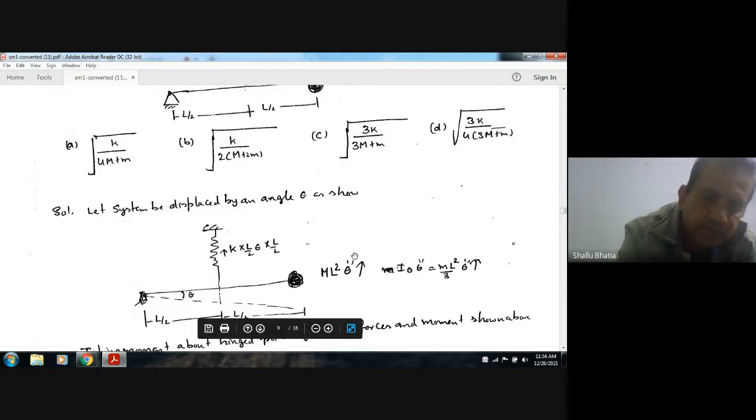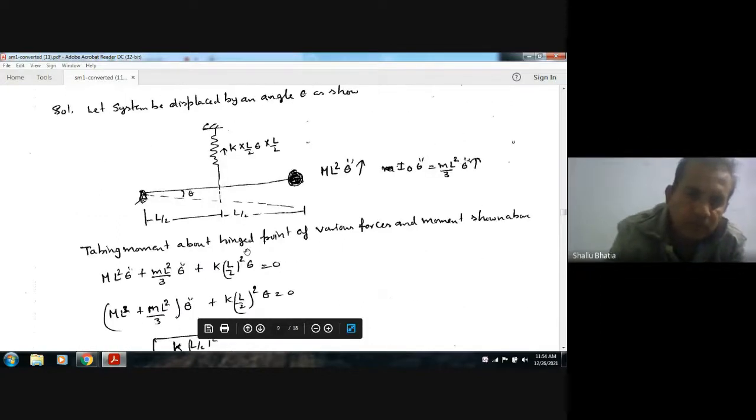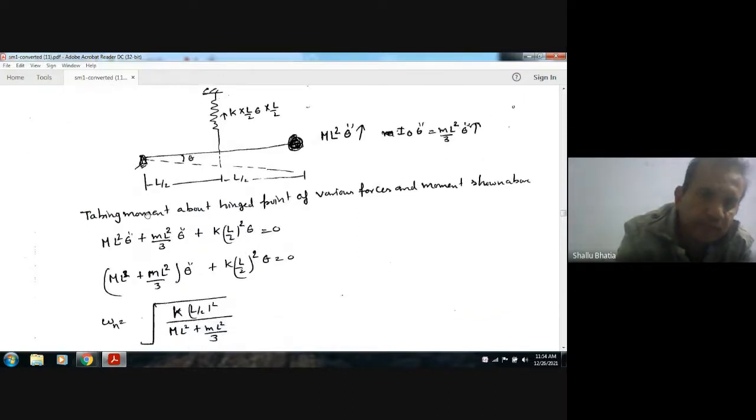Okay, and the inertia torque due to this load is I theta double dot, or ml square by 3 theta double dot. Due to the force acting on the spring, the torque is kl square by 2 theta. Okay, that is force, and this is angular, this is torque. So taking moment about the hinge, we'll add all these three. Okay. So this is the equation.